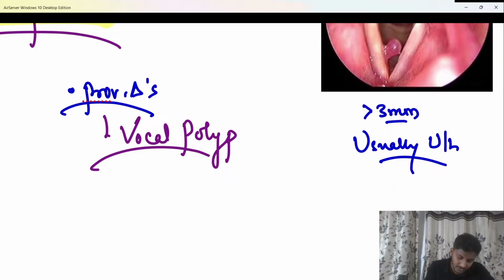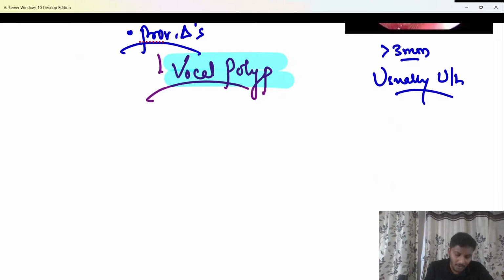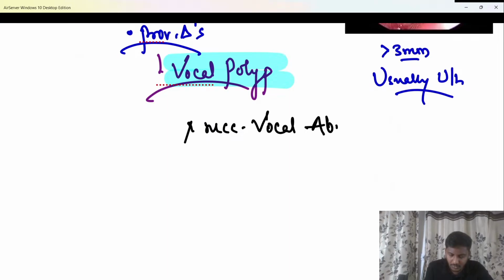Do remember this. Directly on seeing a teacher, who said that a teacher only gets vocal nodules? What is the cause for both the conditions, beta? Whether it is a case of vocal polyp or vocal nodule, the cause for both of them is the same, na? The most common cause for both of them is the same, that is vocal abuse, right? Other causes can be LPR, that is laryngopharyngeal reflux, when the acid comes up to the larynx or pharynx, or it can be smoking. But the commonest cause is vocal abuse for both conditions. So a teacher may develop a polyp also and a nodule also.